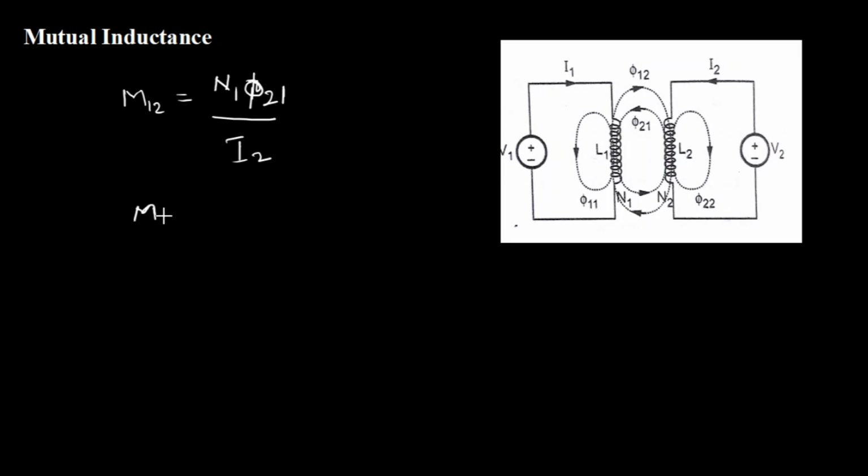Similarly, M21 can be written as N2, the total turns, times the flux linking with these turns due to the first current, I1. This way I can get M12 and M21. These terms are known as mutual inductance, or in general, mutual inductance between any two circuits can be defined as the flux linkage of one circuit due to the current in the other circuit.